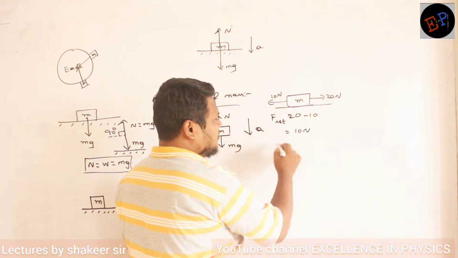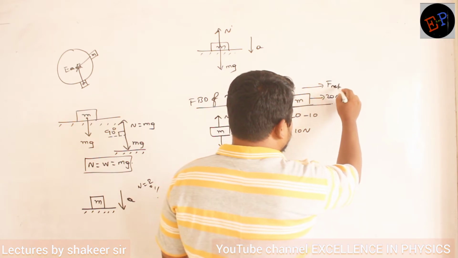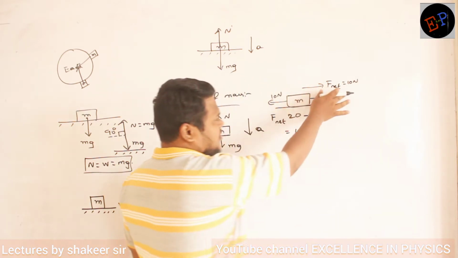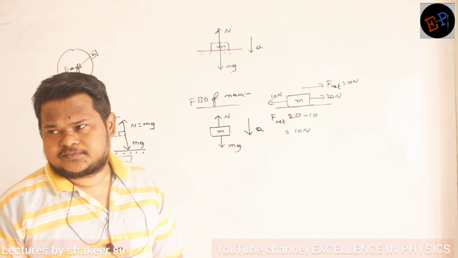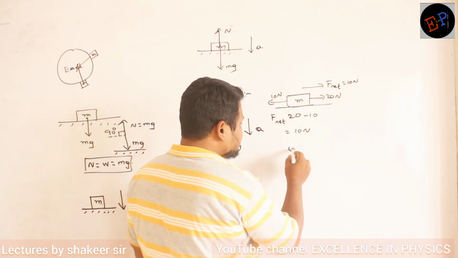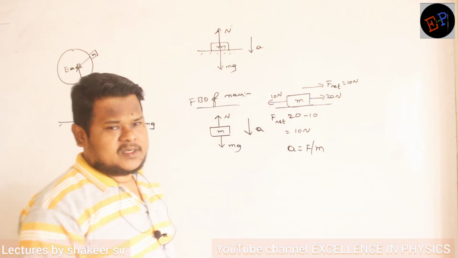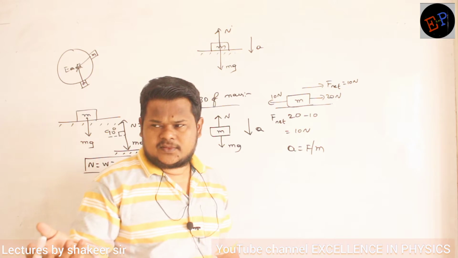And this 10 Newton will be in which direction? 10 Newton will be in the direction of bigger force. So F net is equal to 10 Newton. This is the direction of bigger force. Are you able to understand? So therefore, in this condition, what is the acceleration produced? According to Newton's second law, a is equal to F by m, no?